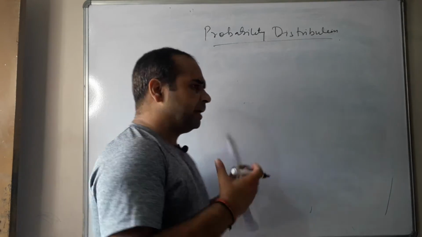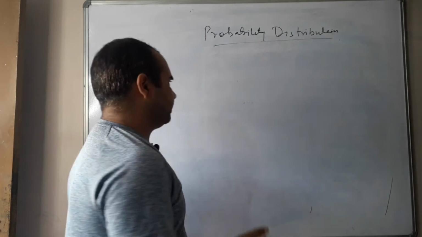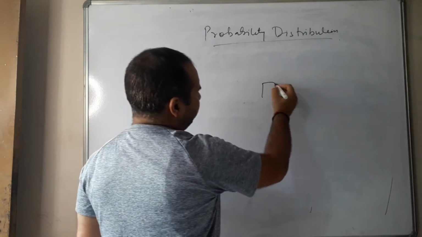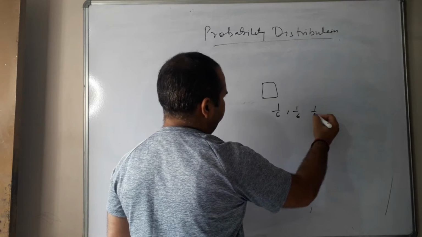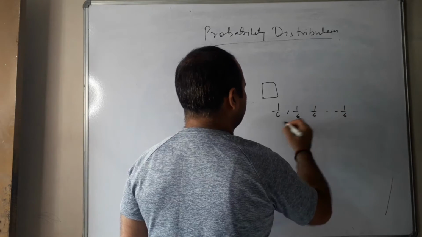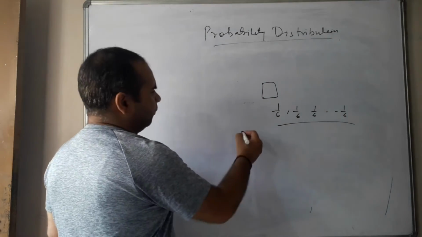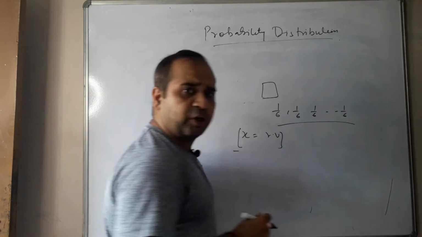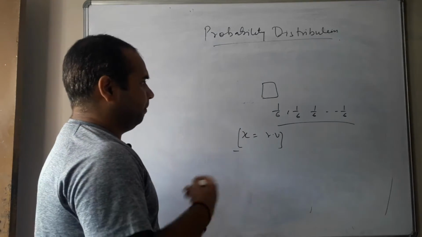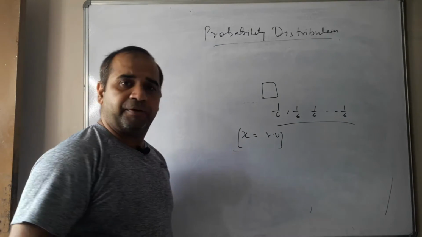Probability means the expectation, the outcome which can be possible, right? Suppose we have a dice, then we have equal probability of 1 by 6, 1 by 6, 1 by 6 and 1 by 6 for each and every random variable. We have to take care of this random variable and predict its probability by having a number of attempts, whatever attempts we want to take.